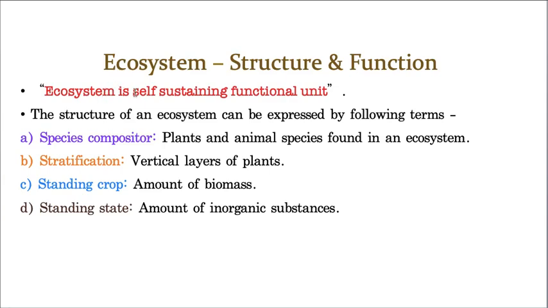So ecosystem is a self sustaining functional unit. Self sustaining means it can maintain itself. I hope you are not understanding, so I'll tell one example, and then obviously you will understand. Let us take one area, some area XYZ. Let us take this ABC area. Let us take A area.